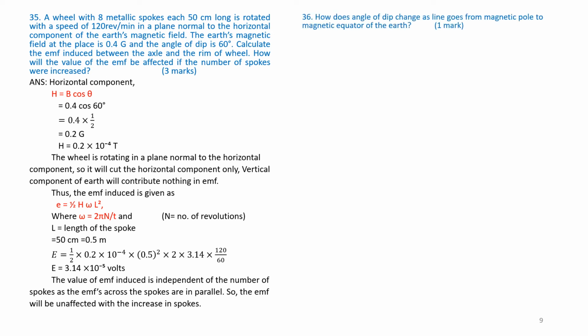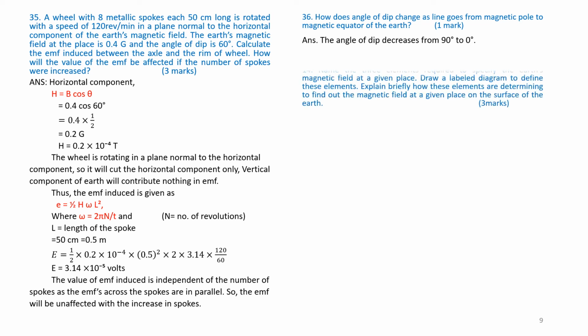Question number 36. Part 1. How does the angle of dip change as one goes from the magnetic pole to the magnetic equator of the Earth? The angle of dip decreases from 90 degrees to 0 degrees. That is, the angle is 90 degrees at the pole and 0 degrees at the equator.